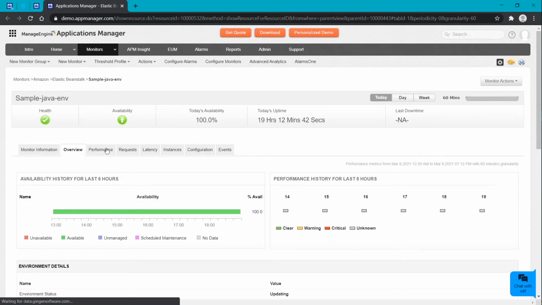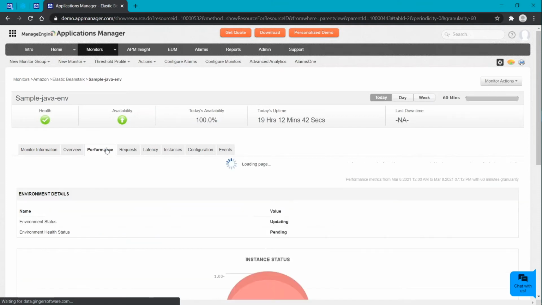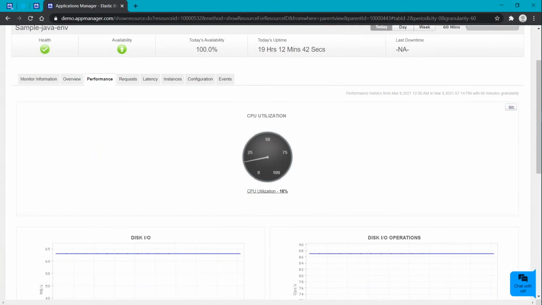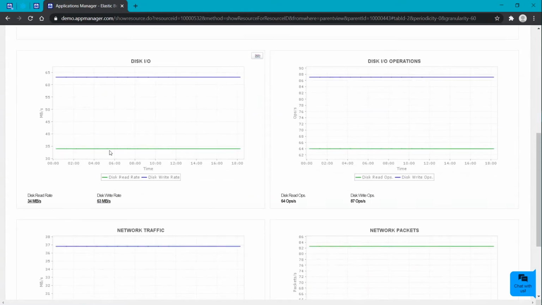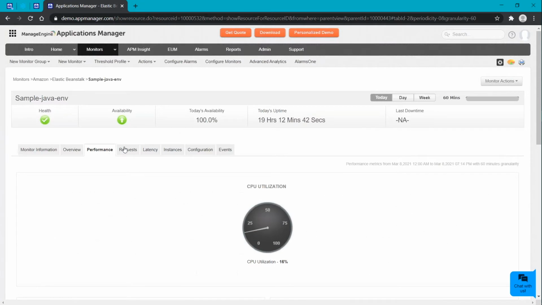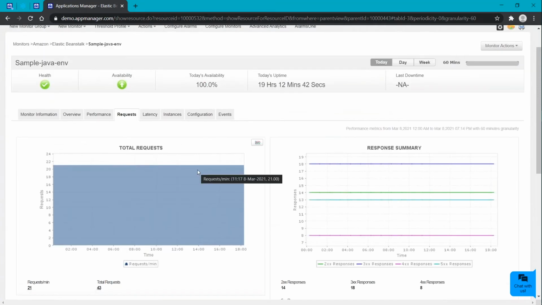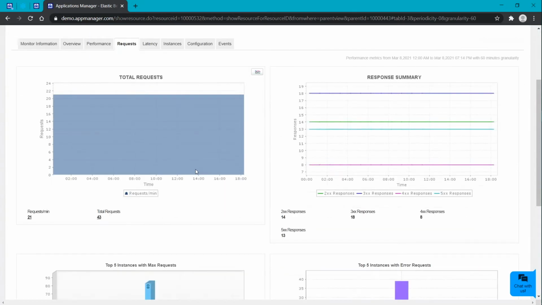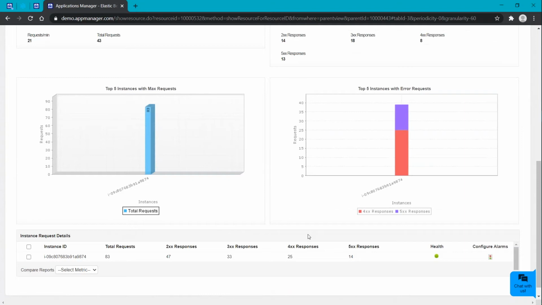Moving to the Performance tab, here you can get a unified view regarding details like CPU, disk, and the network related information. Under the Request tab, the total requests along with the summary info can be viewed. And the key metric to be mentioned is that you will be able to see the graphical representation for your top 5 instances, that is due to the max request and error request.